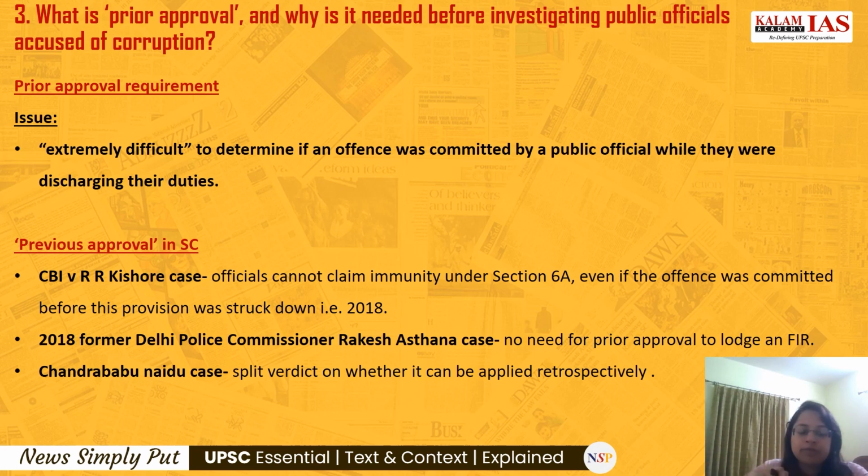Problem number two is with the police officers, because the investigation has to be done by them, and we all know how police officers can protect corrupt officials. Thus, placing this burden on the police officers and investigating agencies would in effect protect those corrupt officials, and thus the levels of corruption would ultimately rise. So these are the two important issues with the prior approval requirement.